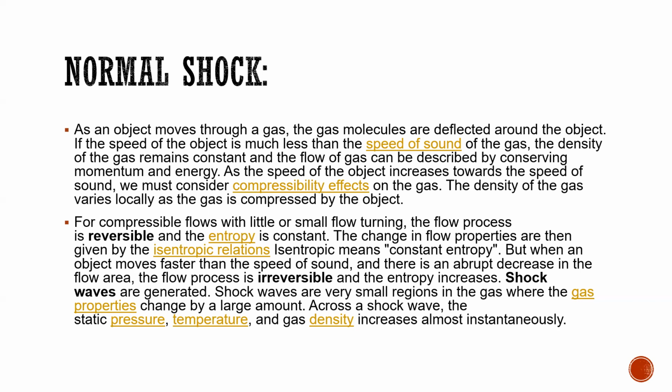and the Mach number after the shock wave is less than 1. For other shock waves, like oblique shock waves, the velocity also decreases, and pressure, density and temperature increase. But the Mach number after the oblique shock wave is greater than 1, whereas for the normal shock wave it is less than 1.